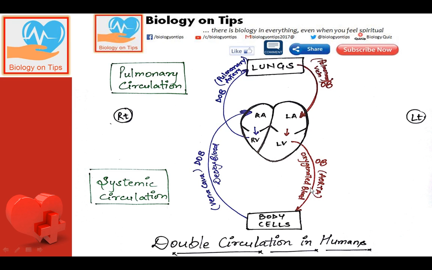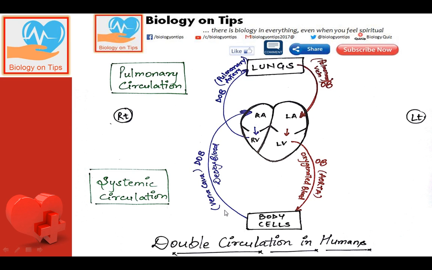So this is how the blood is coming to the heart twice. First time the deoxygenated blood is coming, and second time the oxygenated blood is coming. So blood is coming twice towards the heart. So this is called double circulation. But this double circulation is divided into two main parts. First is the systemic circulation and second is the pulmonary circulation.